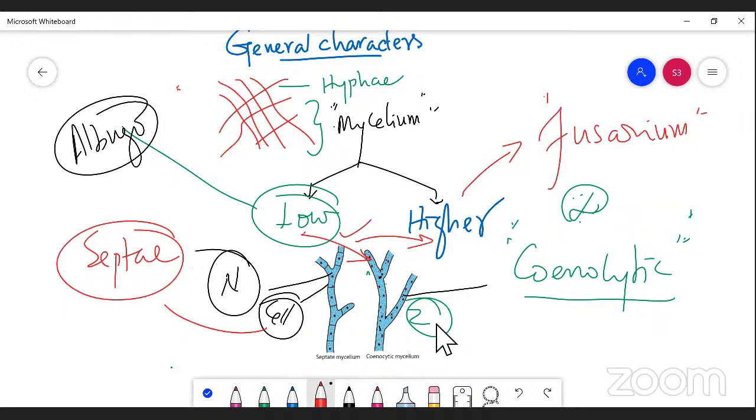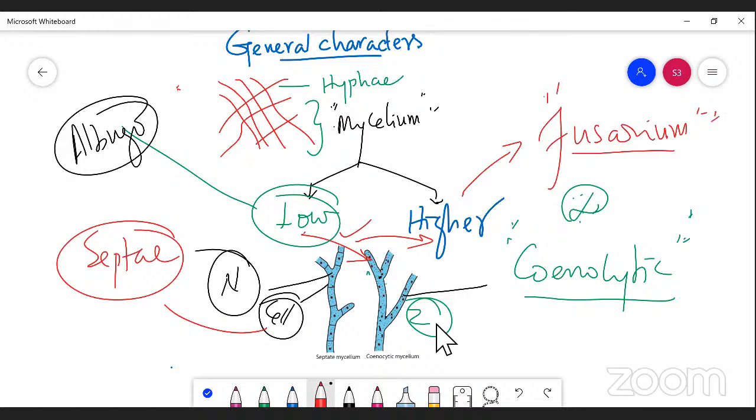Fusarium, because it consists of a number of cells. Each cell possesses a nucleus, along with cell wall formation that occurs in between the nuclei, right? That is called Fusarium.